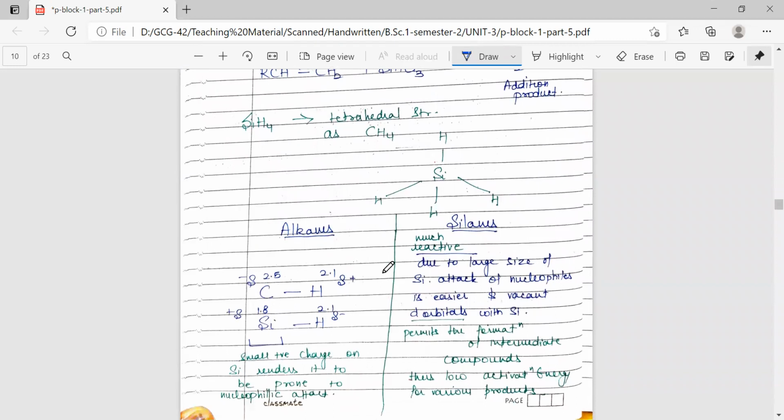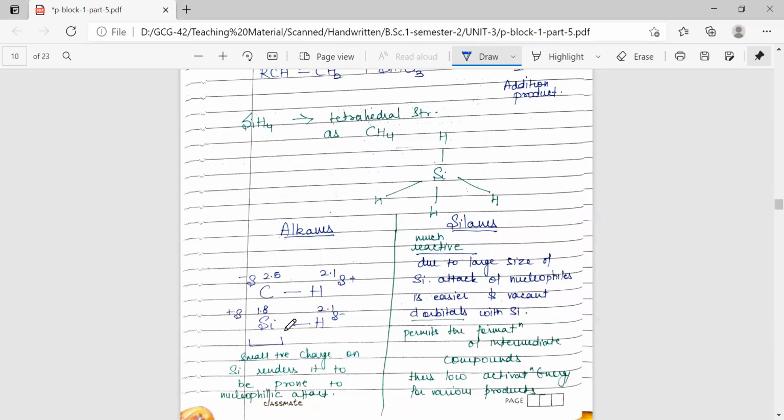Now coming to the structure, silane has a tetrahedral structure, or we can say the silicon atom is tetrahedrally surrounded by 4 hydrogens. If we compare this structure with CH4, in CH4 carbon is slightly more electronegative than hydrogen, but silicon is electropositive in comparison to hydrogen.